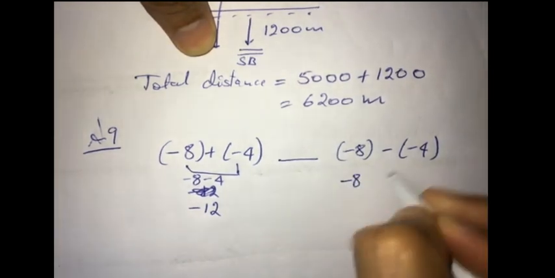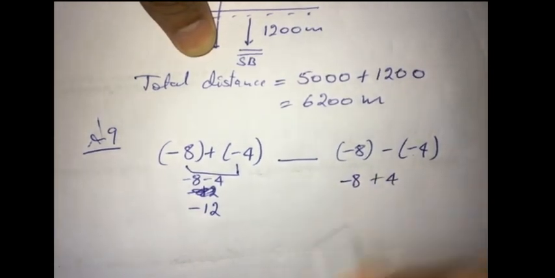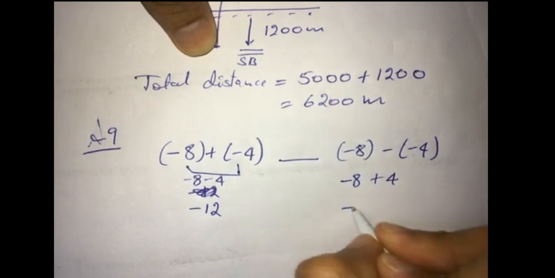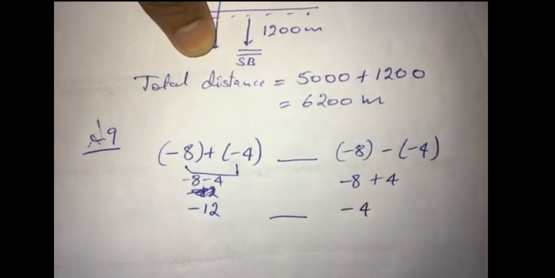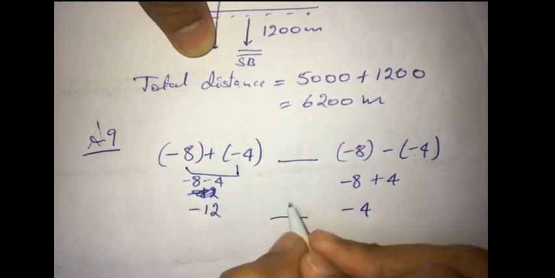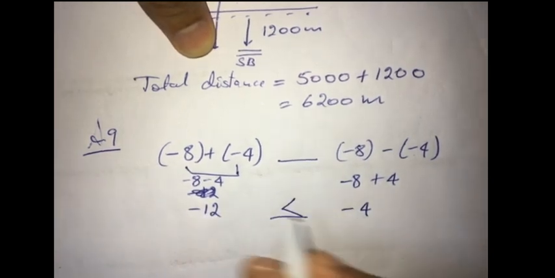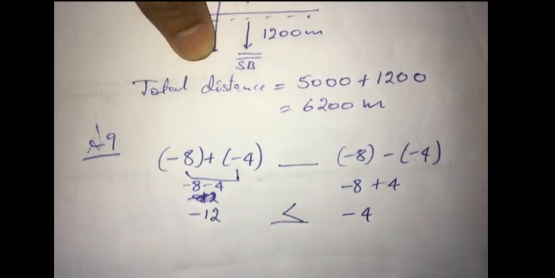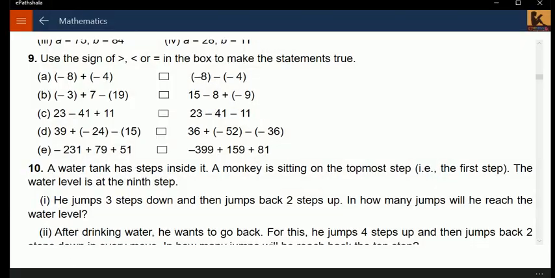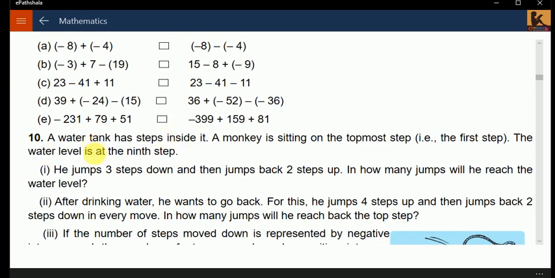Over here this is minus 8. Minus minus will become positive. That will give you minus 4. Now can you identify which one is greater? It is simple. The greater value of negative is always smaller. Minus 4 is greater than minus 12. Similarly, you have to solve the rest of them. You can easily simplify them and you can solve.